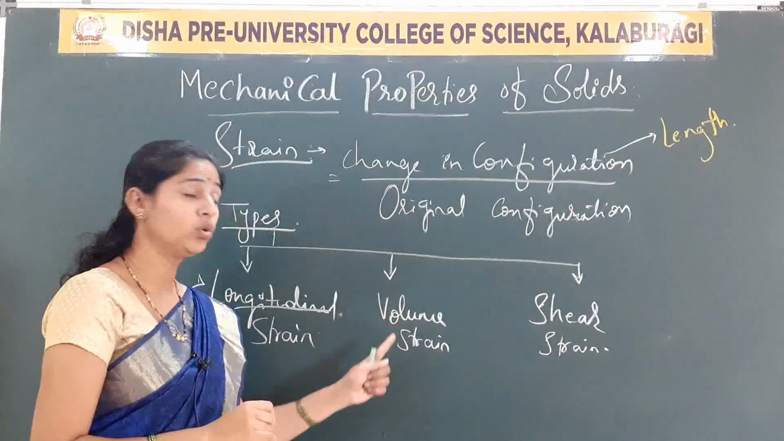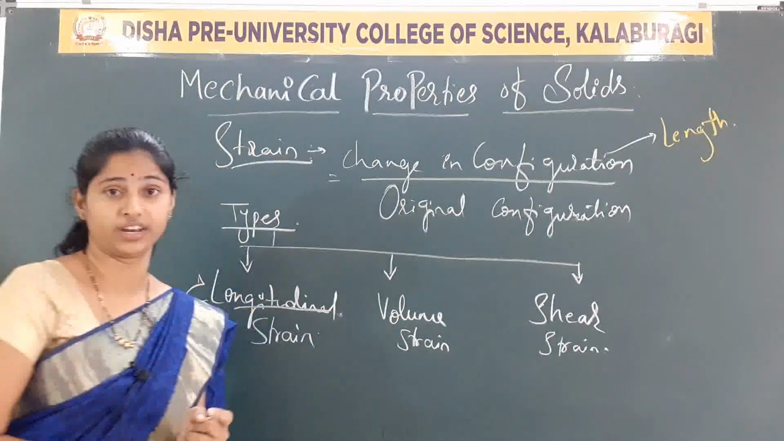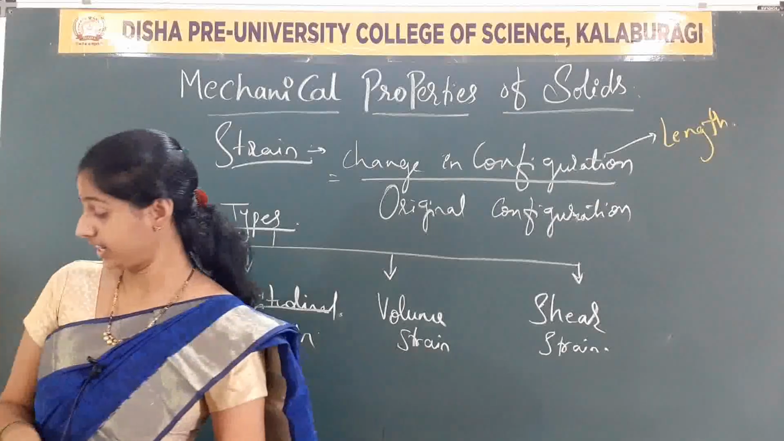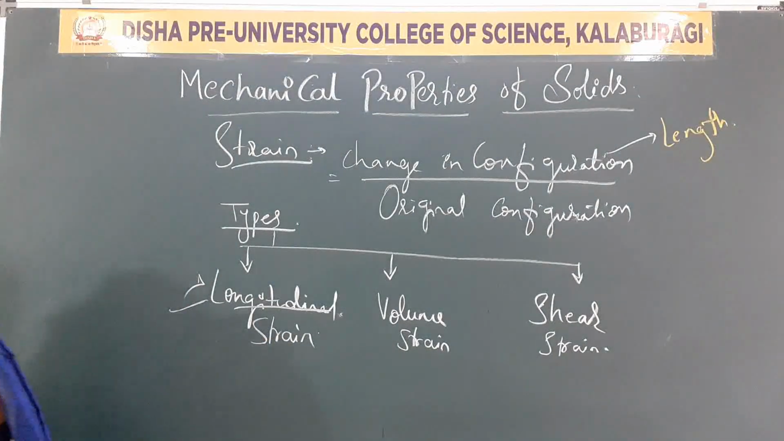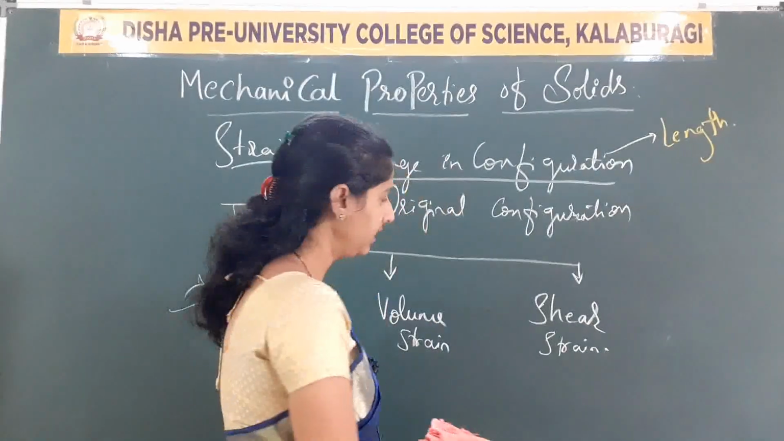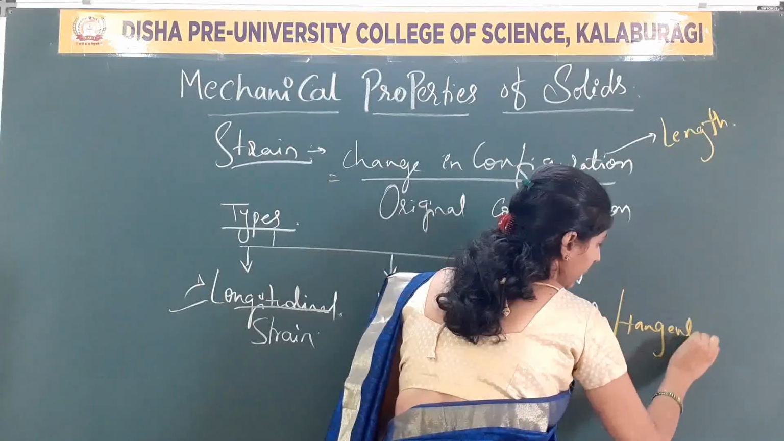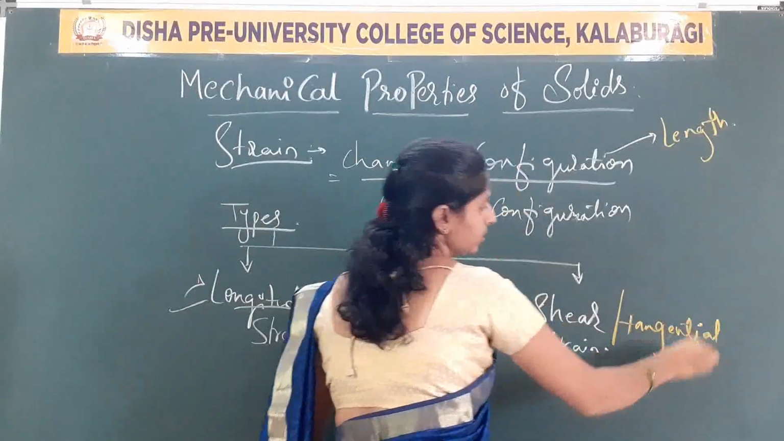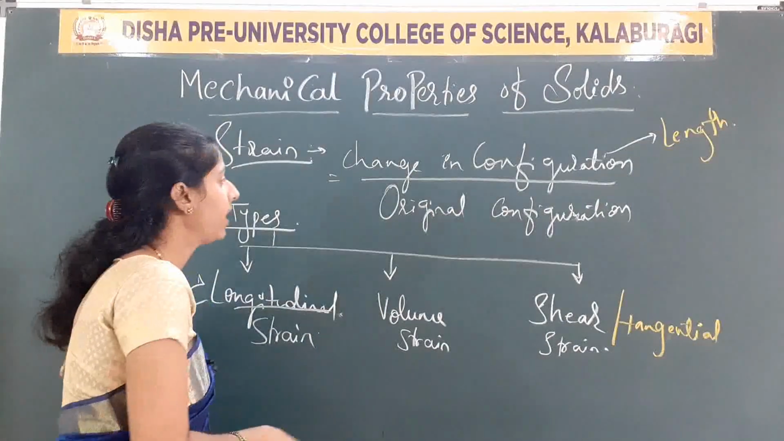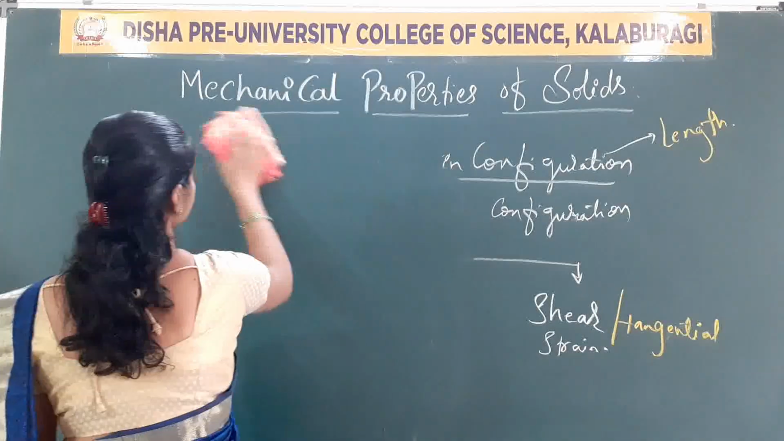Now, come back to the shear strain. How can the shear strain be defined? Shear strain, or tangential strain, anything we can call it. So, tangential stress, how have we defined it? Tangential stress.